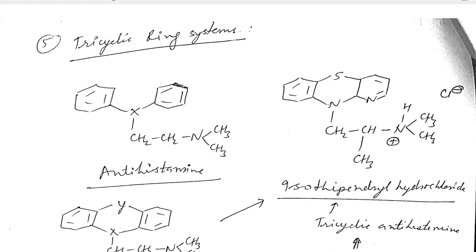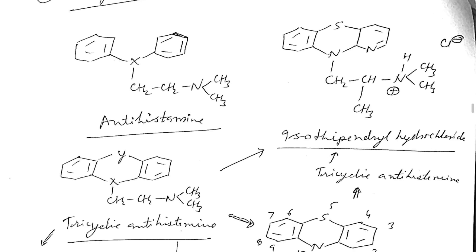First, basic nature is required, meaning a nitrogen atom is required in all types of H1 antagonists. And the distance from the nitrogen atom to another atom, either oxygen or carbon, may be there, and that may be substituted by a bulky group or electron withdrawing group, like X, maybe oxygen or nitrogen. So this is the general structure for antihistaminic drugs.